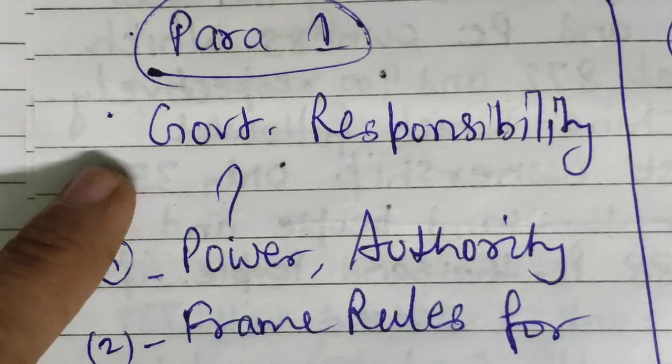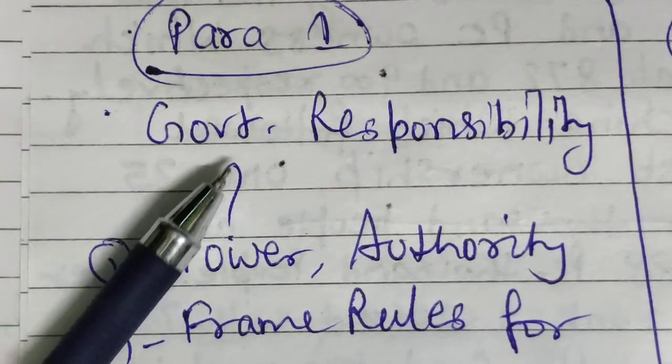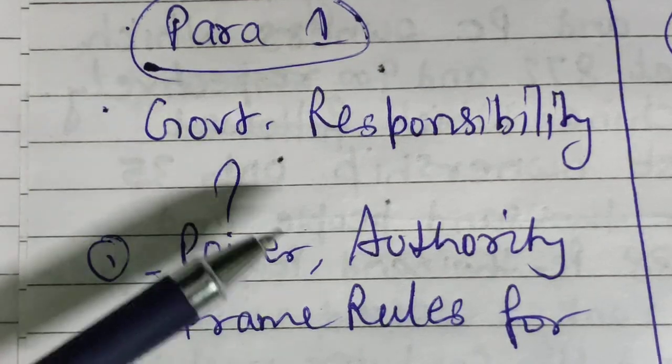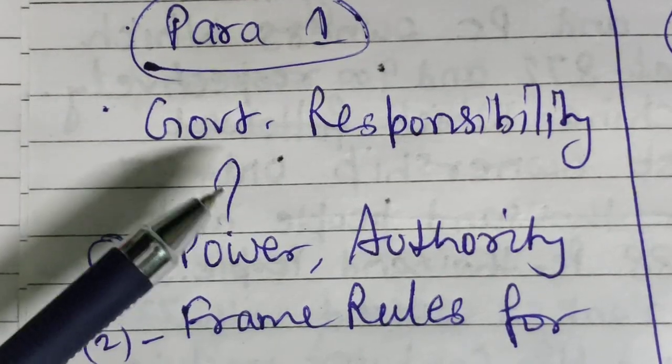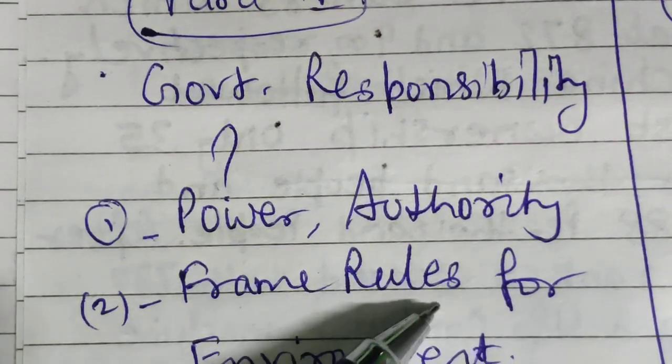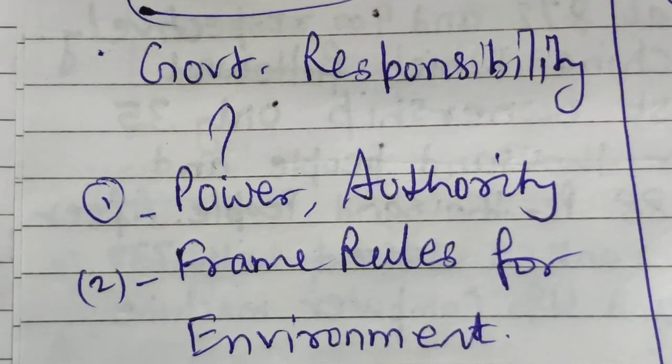So now government responsibility. First, they have asked you about government responsibility. So why is government responsibility there? Because they have power and authority, they can frame rules, they can make laws for protecting the environment.